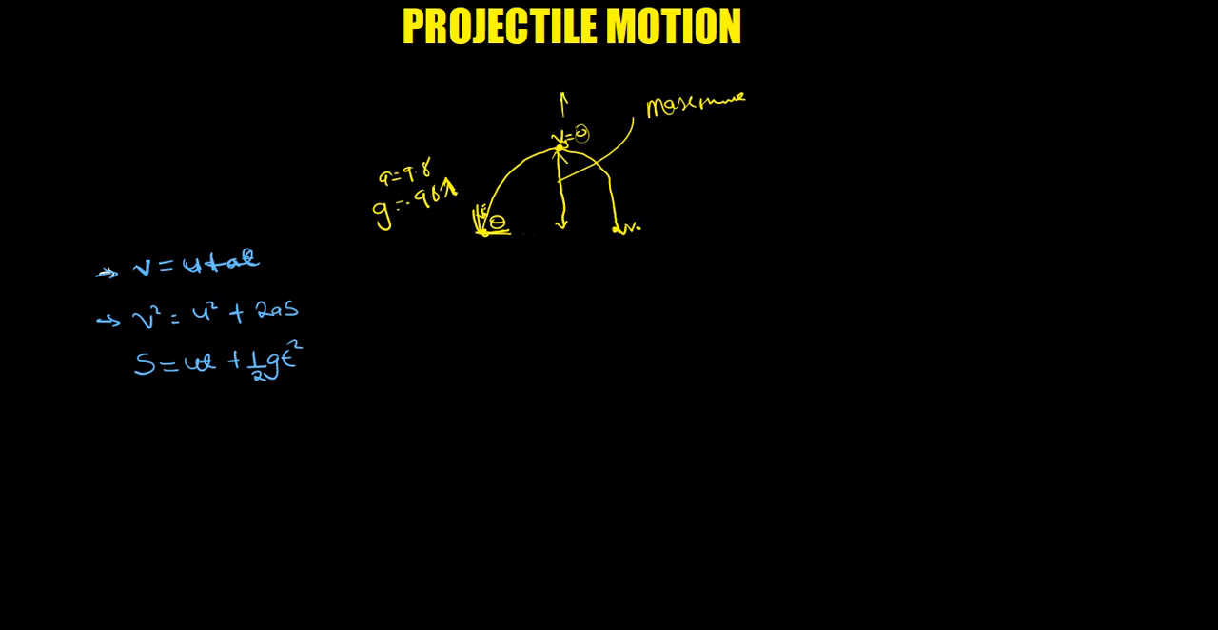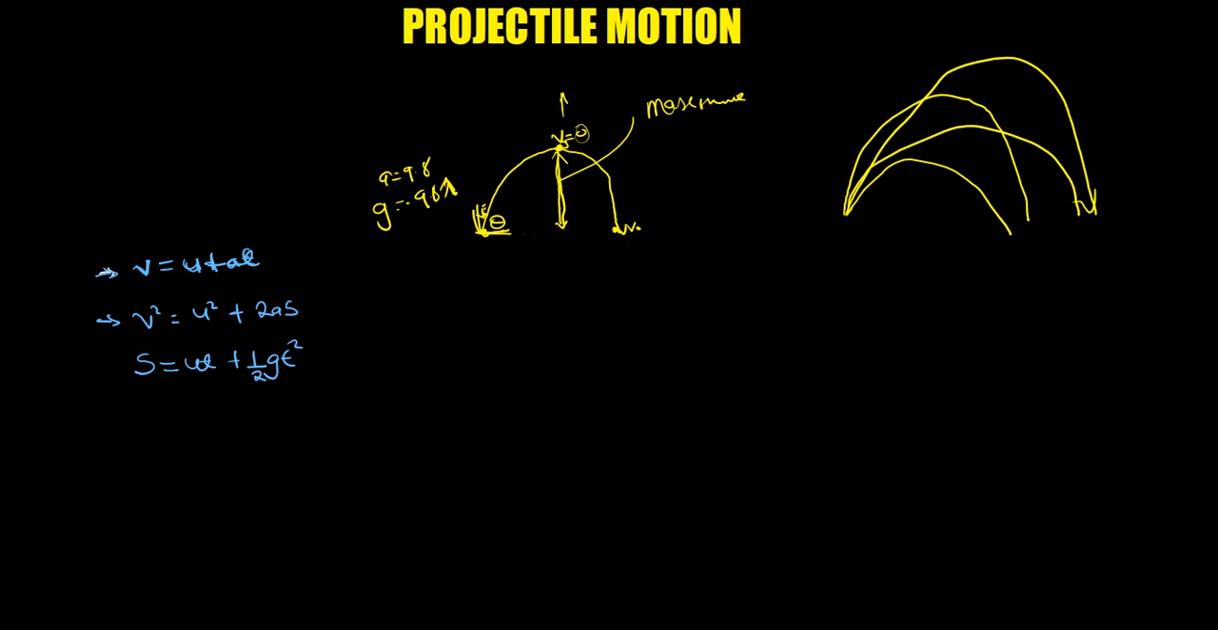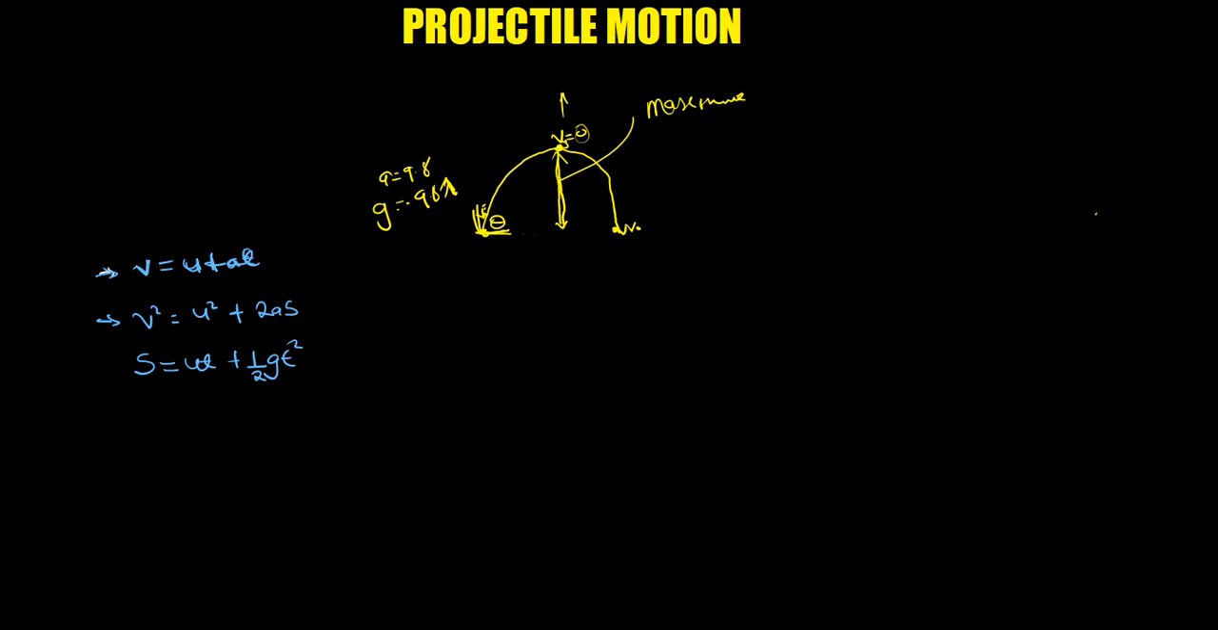Now this maximum height you can't just get it anyhow. For example, if I throw something at 60 degrees, it will land there. Then at 30 degrees, again it will land there. Then at 45 degrees it will go like that and drop like that. So in short, what I'm trying to tell is that 45 degrees is the one which gives us the maximum height, and even the maximum range.